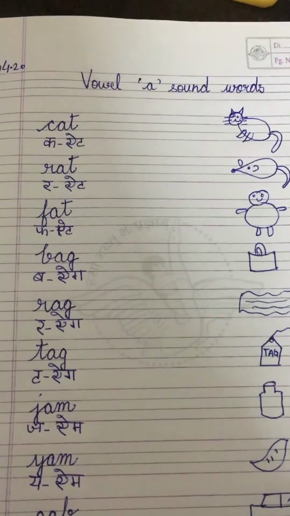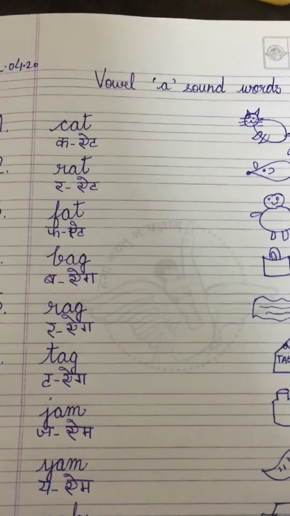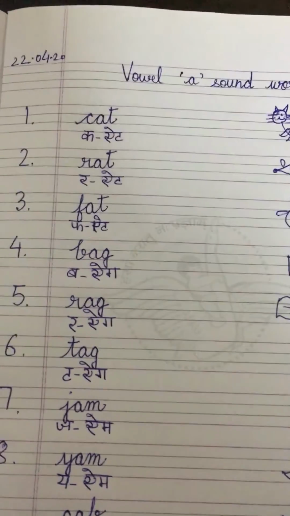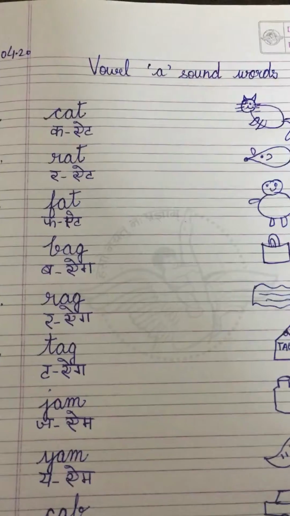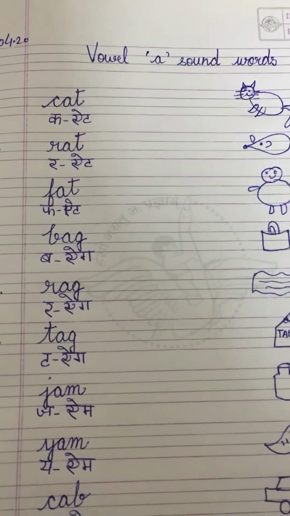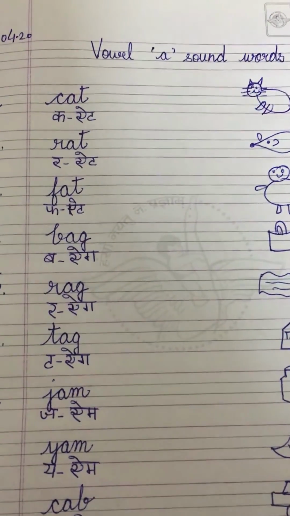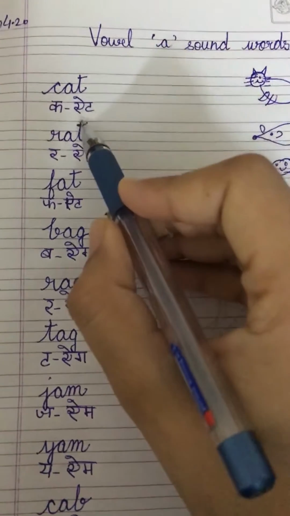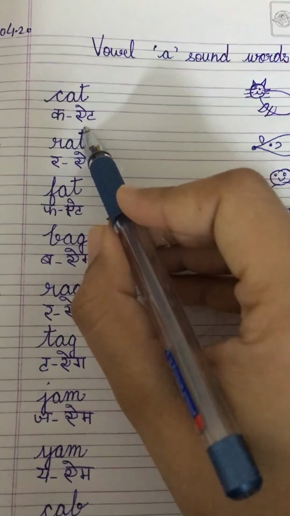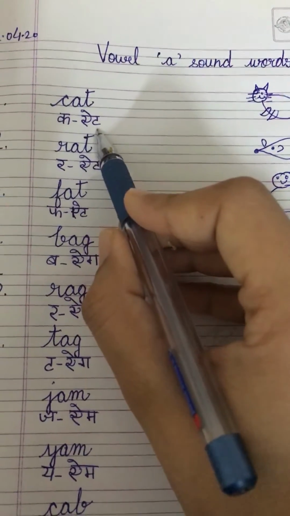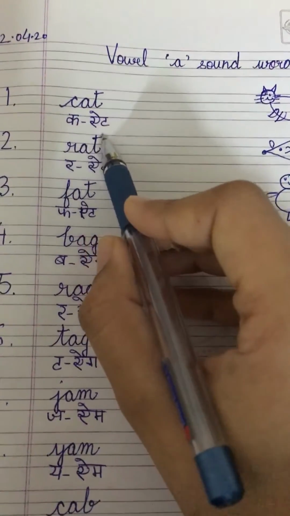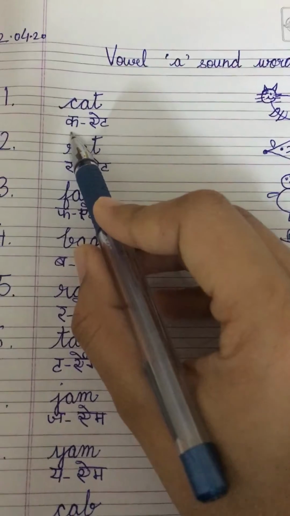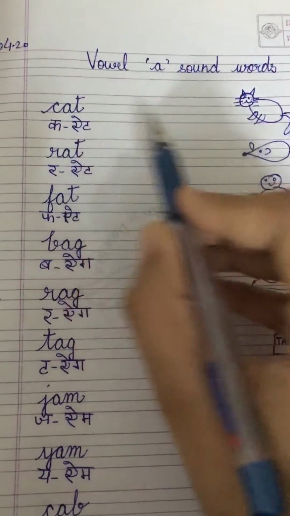My dear kids, in the last class we have learned some vowel A sound words. Today we will learn some more A sound words. So let's start. We all know that A and T makes at. When we will join it with K, it will become cat. So K, at, cat.